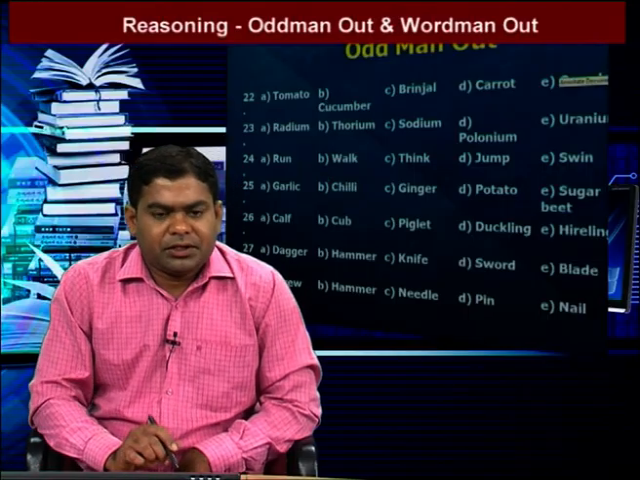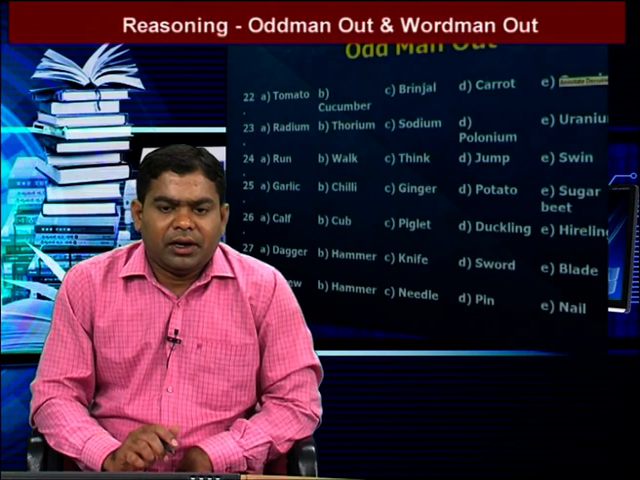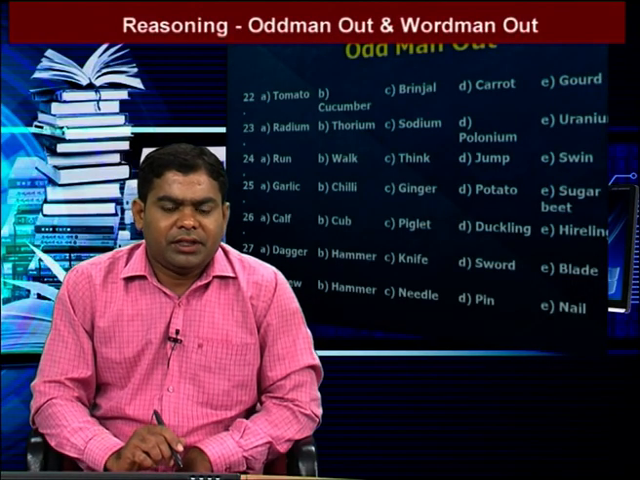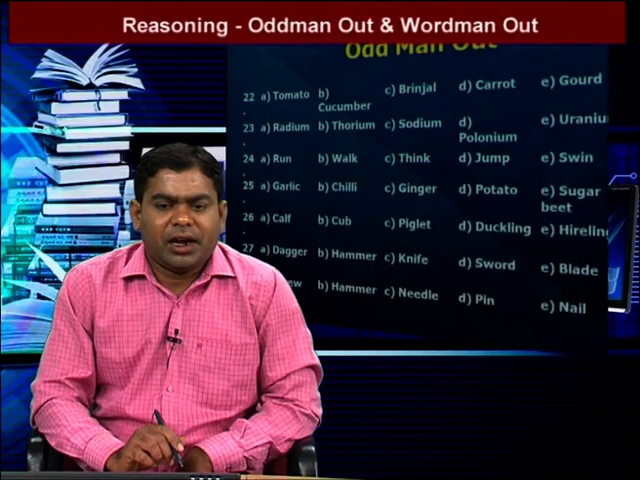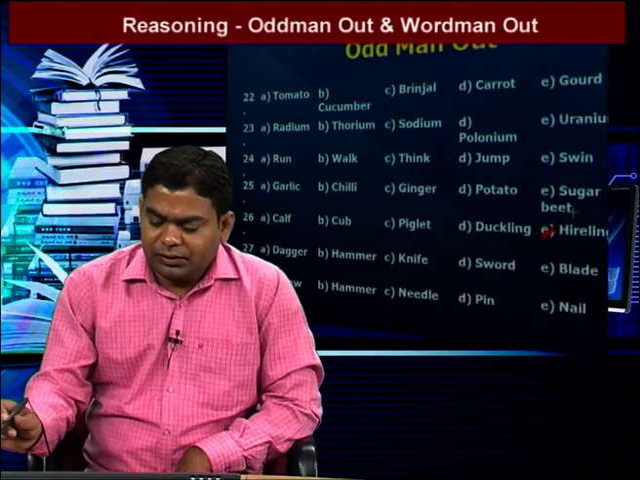We go to the next question. That one is calf, cub, piglet, duckling, yearling. So calf, cub, piglet, duckling, these are all the young ones of animals. So that's why these 4 are a group. One is different. Yearling is a full animal. So the answer is E.